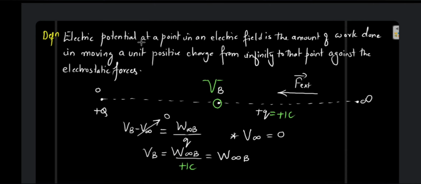The electric potential at that point, in this case at point B, in an electric field is the amount of work done in moving a unit positive charge from infinity to that point against the electrostatic force. So this is going to be the definition of electric potential.